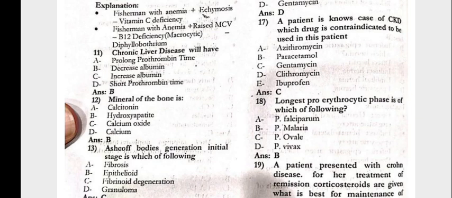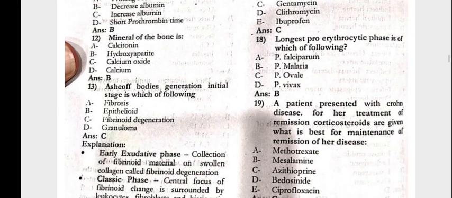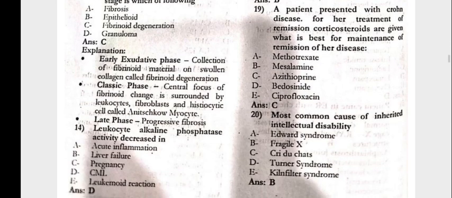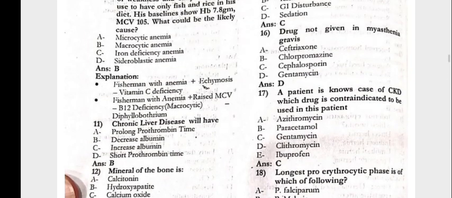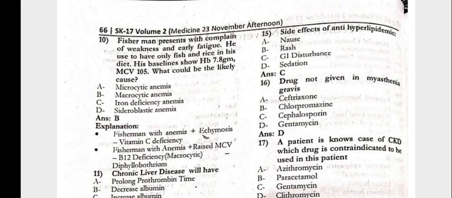12, the mineral of the bone is the hydroxyapatite. 13, the Aschoff body's generation initial stage is which of the following, that is the fibroid degeneration. Question number 14, the leukocyte alkaline phosphatase activity decreased in the CML. Next, question number 15, the side effect of the anti-hyperlipidemia is GI disturbance.